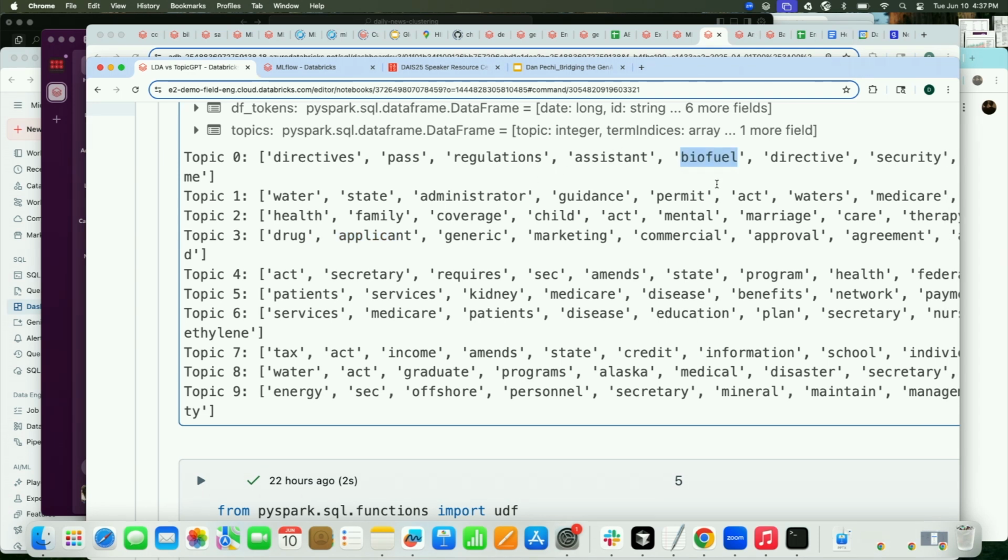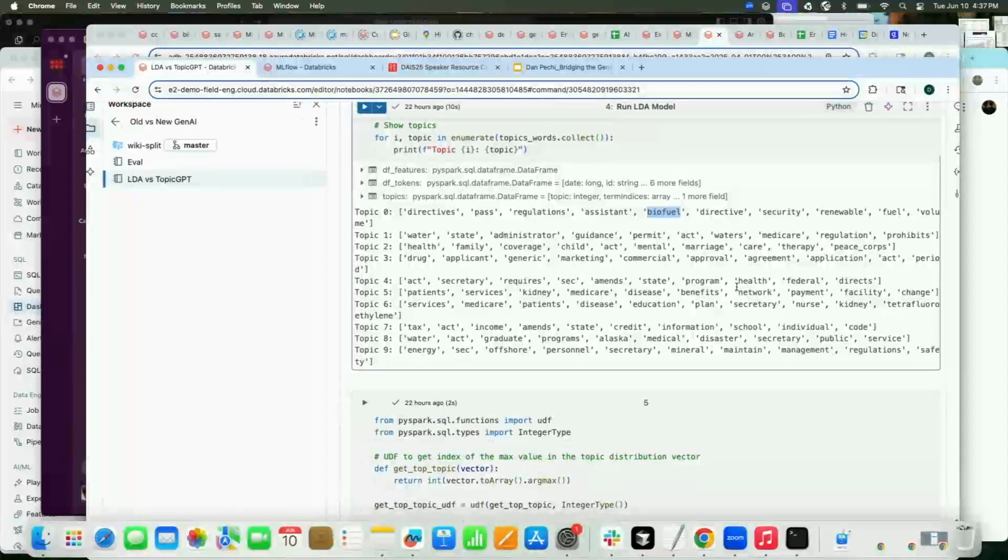OK, biofuel, that's pretty unique. But I don't think these words really have much. OK, never mind. They're somewhat renewable and fuel. So maybe that's a case where the topic actually is being produced in a somewhat reliable way. But also, I don't think about topics this way. Topics should be one word, not just a bunch of keywords, right? That is how LDA works. That is why LDA might not be the best solution for you.